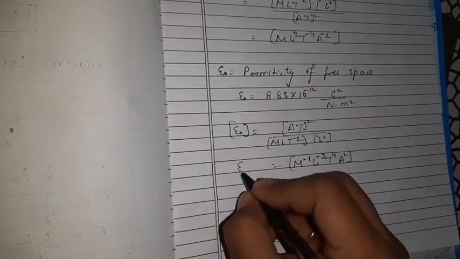So this is the dimensional formula for epsilon naught, which is known as permittivity of free space. See, basically permittivity of any medium is responsible for the magnitude of force of attraction or repulsion between the charges.